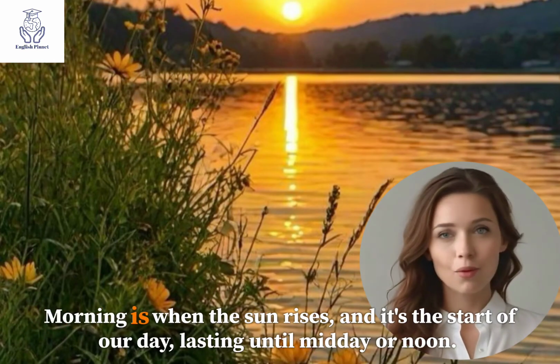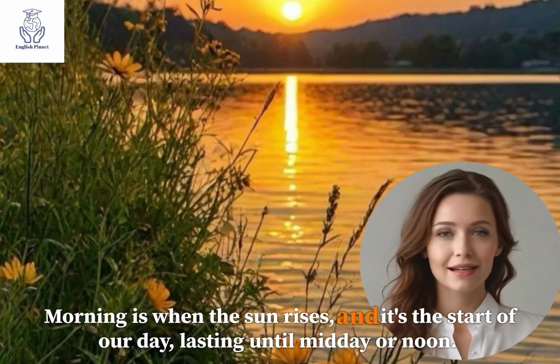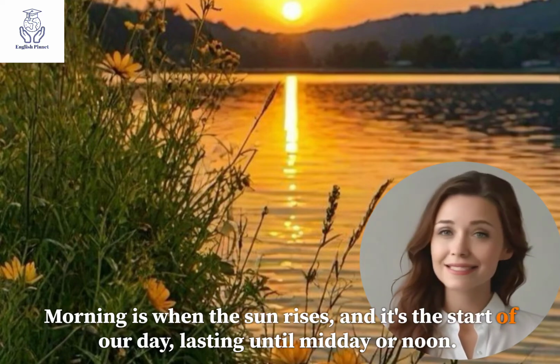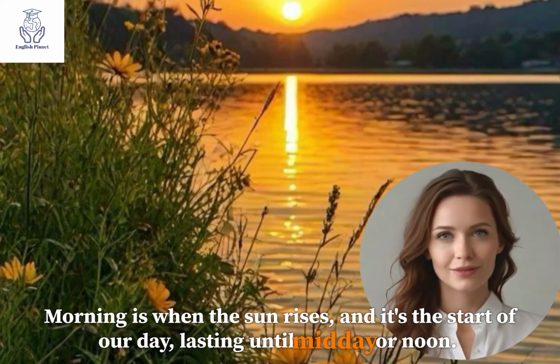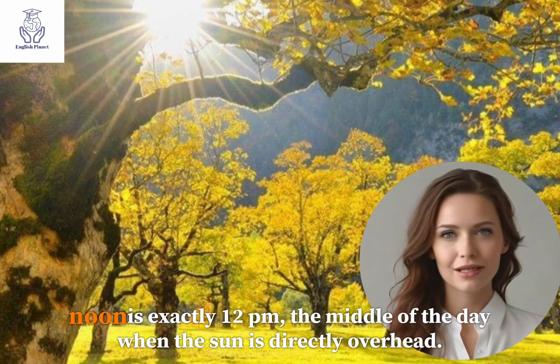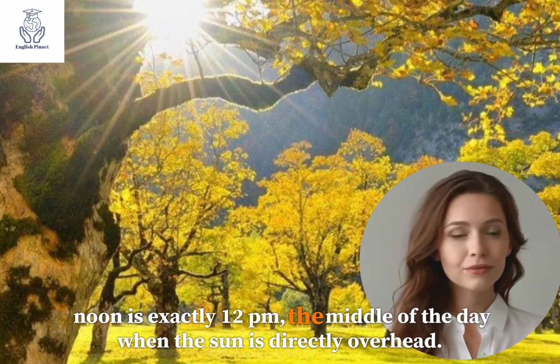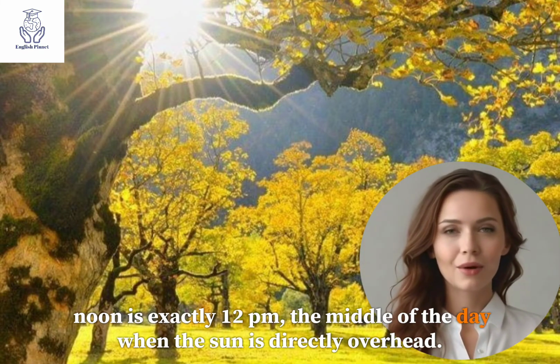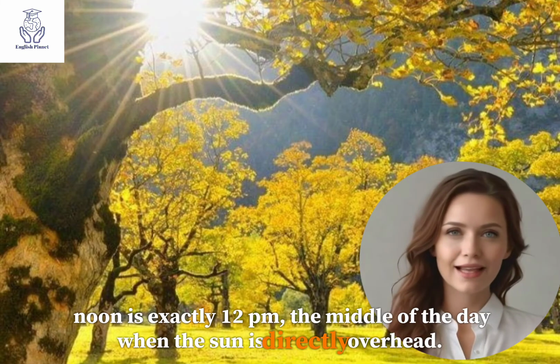2. Morning. Morning is when the sun rises and it's the start of our day, lasting until midday or noon. 3. Noon. Noon is exactly 12 p.m., the middle of the day, when the sun is directly overhead.